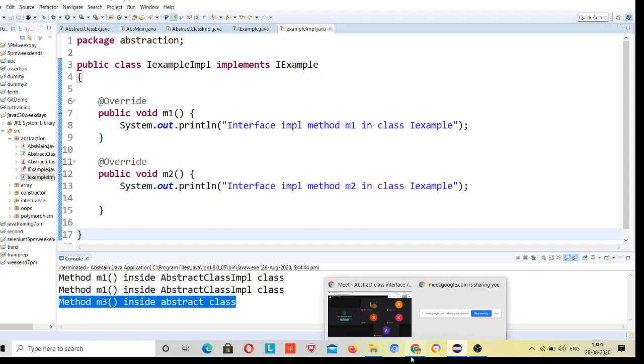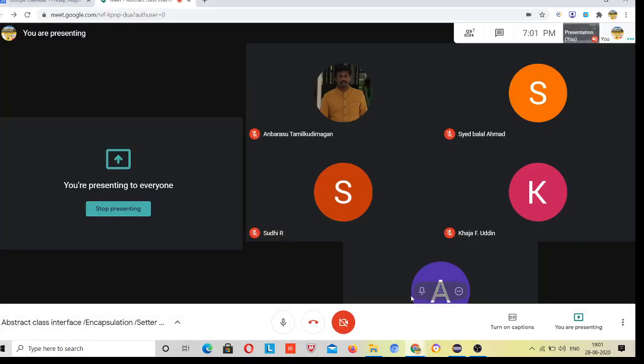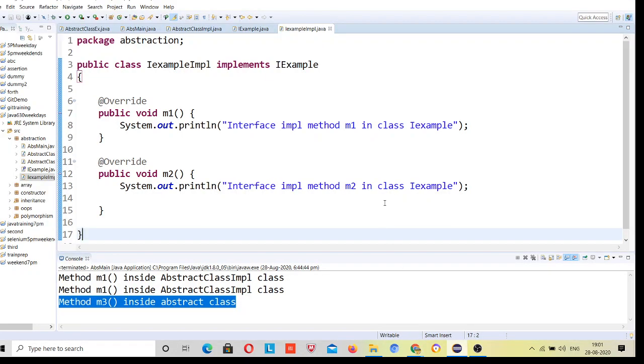So this one is the m2 method. Here I have provided the implementation for this method also. Now I will make the object for this class.